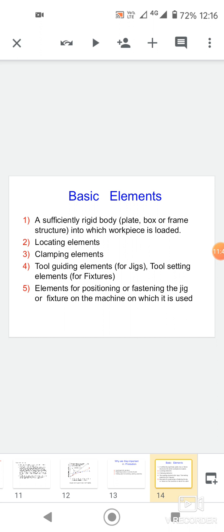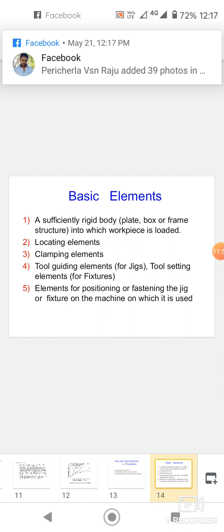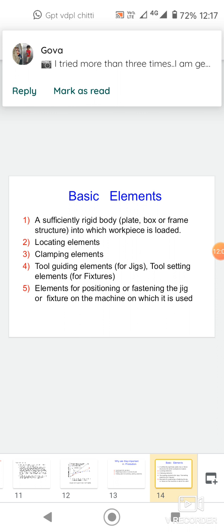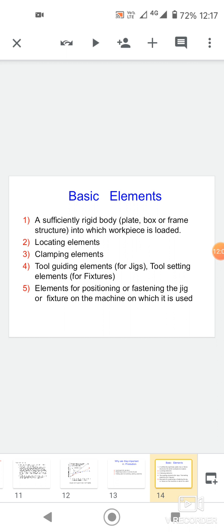First one is the body. The body is the main structure in which workpieces to be machined are loaded. Locating elements are used to locate the workpiece in proper position in relation to the cutting tool, and clamping elements are used to secure the workpiece firmly in the located position during the operation.